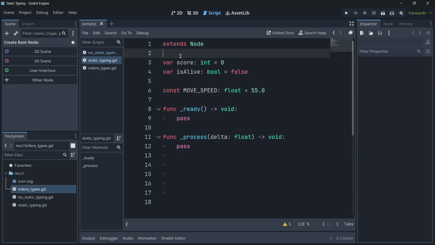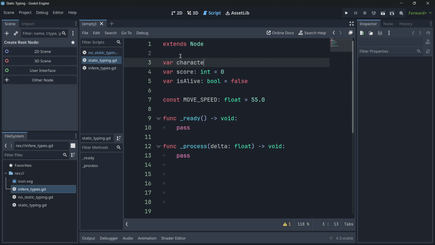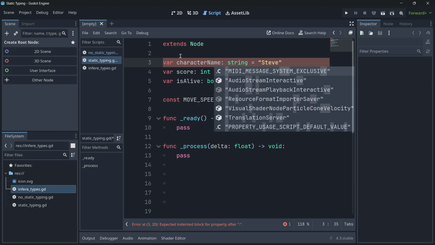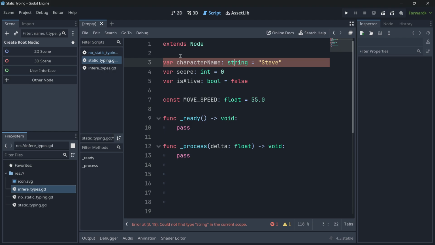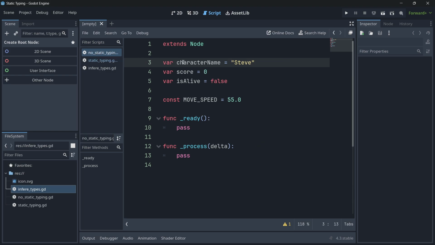And in static typing, what you would do is var character name, with a colon over here, you would put string and then equal to Steve. And also here the S must be in capital letter. By the way, if you also wanted, you could declare these variables using the actual naming convention of Godot. That would be snake case, basically like this, if you want to.